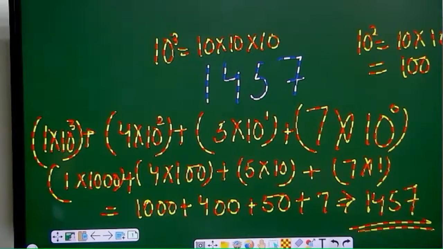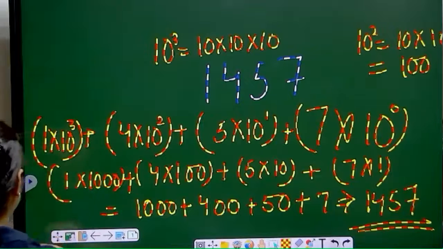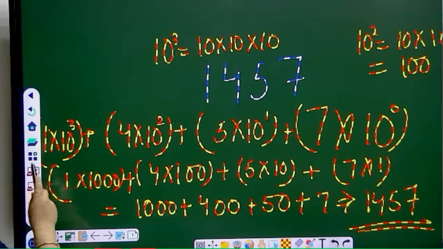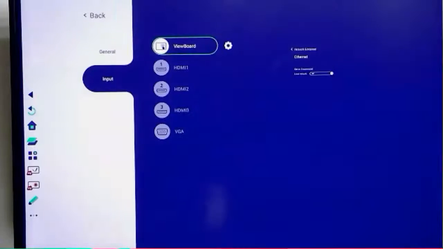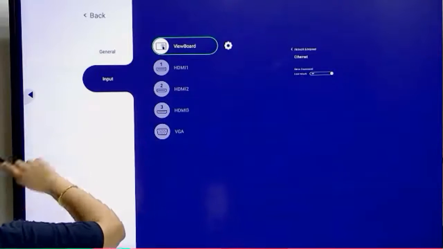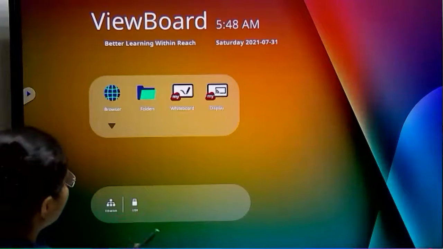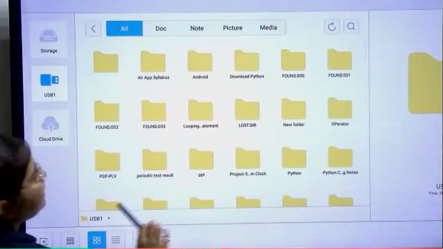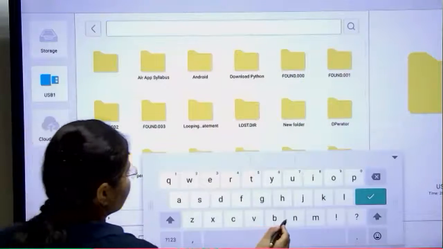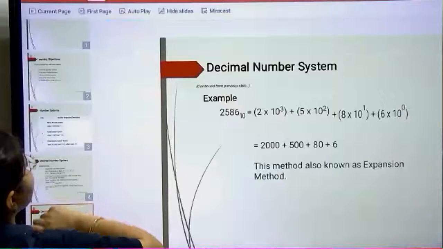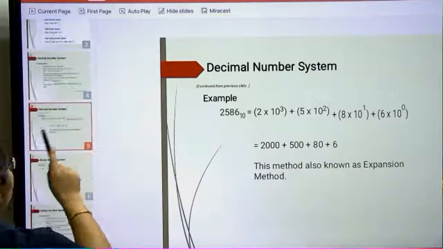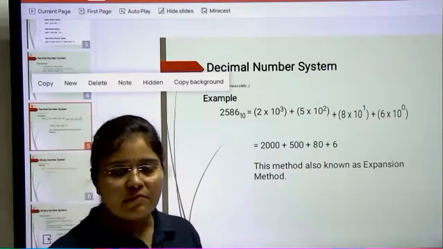Okay. Now next we are having binary number system. Okay. So where is our presentation? What happened? This one. Okay, then the number system. Search for this one, and this is our presentation. Okay, so in this way we can do the decimal number presentation.